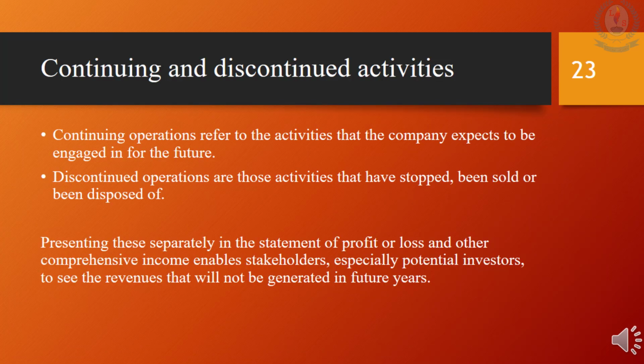Being in a dynamic world, businesses may have to constantly change. There can be businesses who open new operations while some might close down operations in one place to relocate the same operation in another country. All these continuing and discontinued operations are to be recorded clearly in the books of accounts. So, continuing operations will refer to the activities that the company expects to be engaged in the future, and discontinued operations are those activities that have been stopped or sold off.